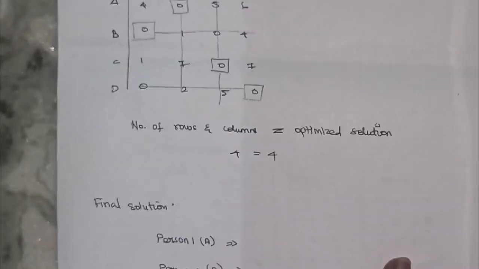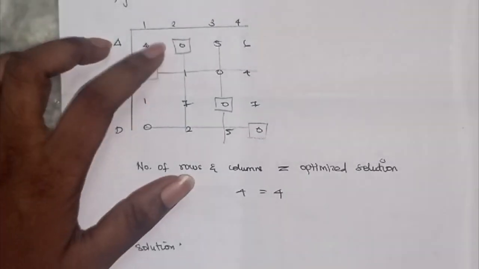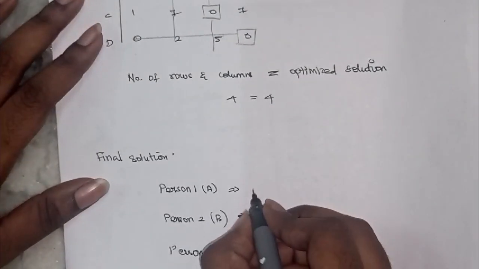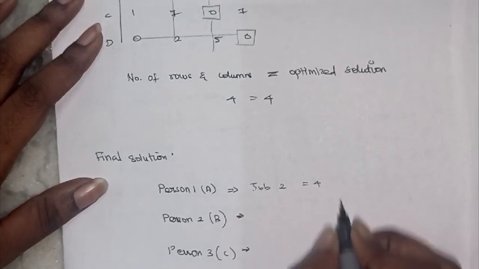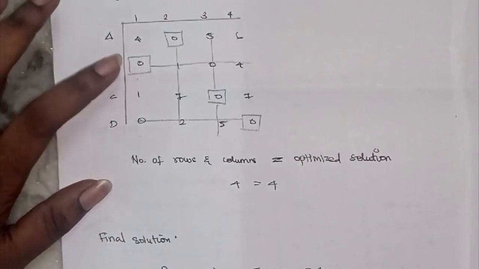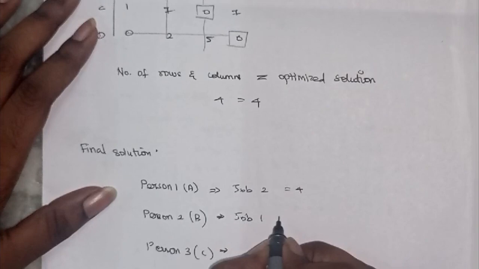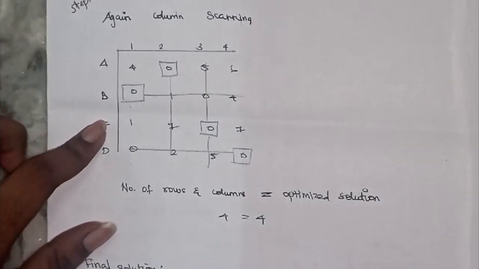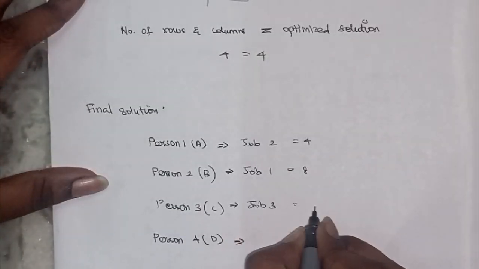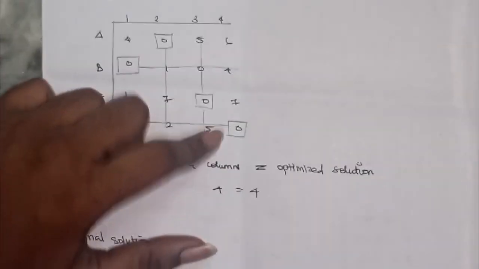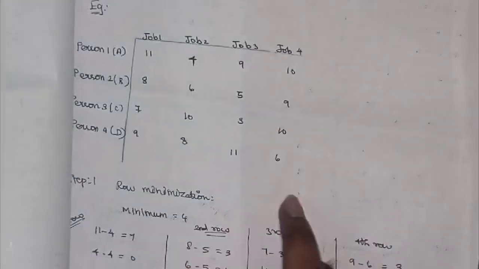So the final solution will be: for person A, we have marked the 0 in job 2. The cost of job 2 is 4. So for person 1, we have marked job 2, which is 4. For person B, we have marked 0 in job 1. The cost of job 1 is 8. So for person B, job 1 equals 8. For person 3, we have marked 0 in job 3. The cost of job 3 is 3. For person 4, we have marked 0 in job 4. The cost of job 4 is 6.